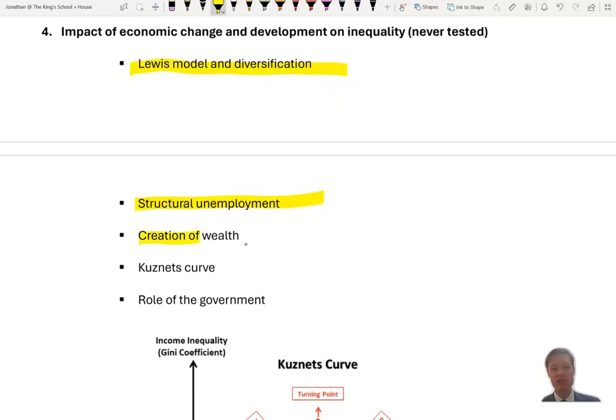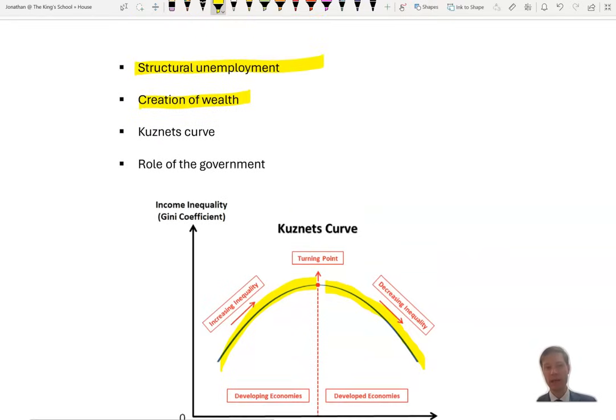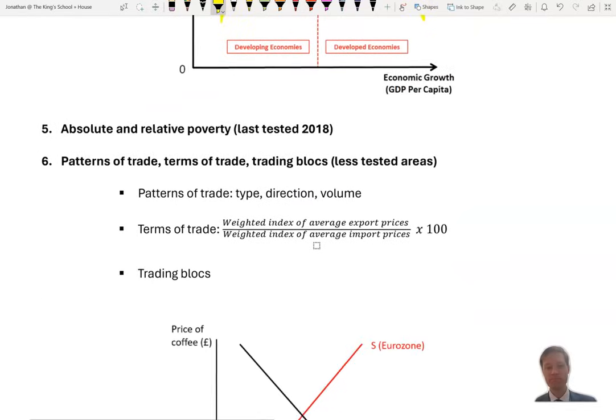We could talk about the creation of wealth through globalization and bigger firms and privatized firms. That creates huge wealth for a very small part of the population. And we could talk about the role of the government in the fact that we have increasing inequality at the first part of our development process, but as we have the government intervening more, taking more tax and rediverting it to useful projects such as infrastructure, health and education, then that might actually be the opposite as well.